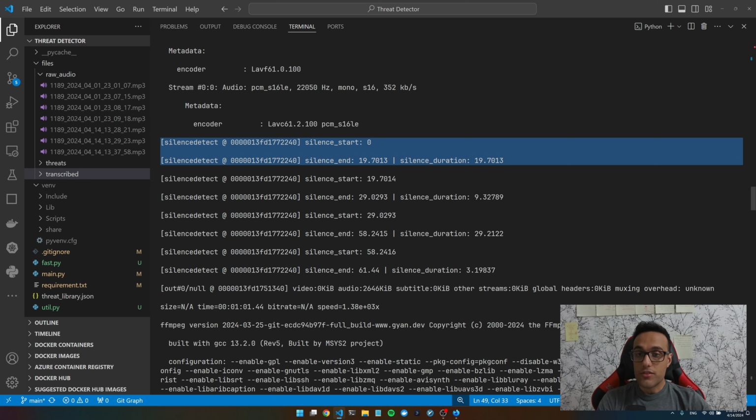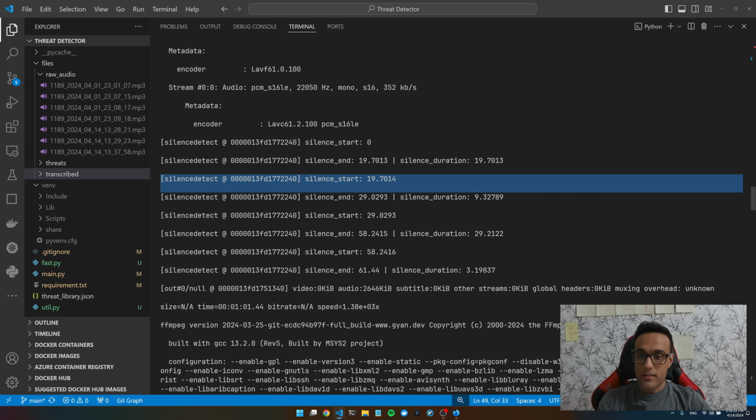The format of the output is like this. It says silence start from this time, silence end at this time, and this would be the duration, which is the difference between these two numbers. The next silence is like this. It starts from this number until this number, and it's 9 seconds. So this is the format of the pipe output.